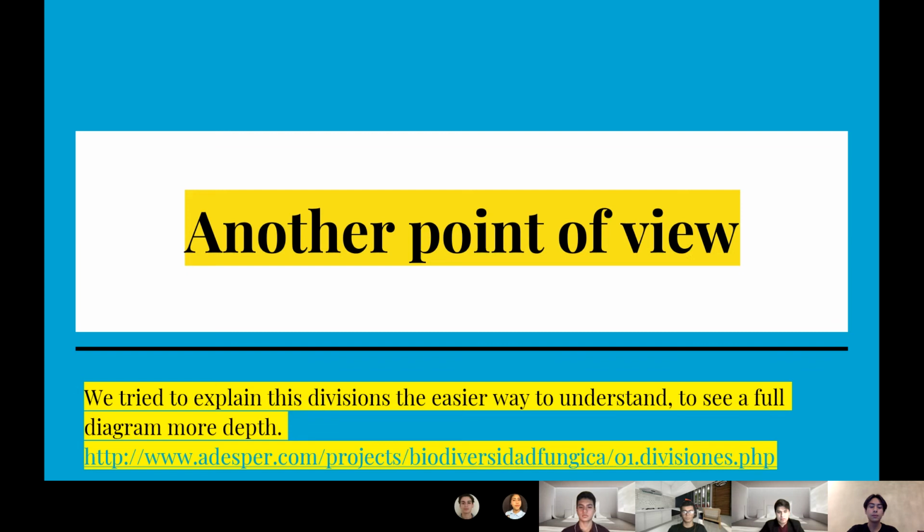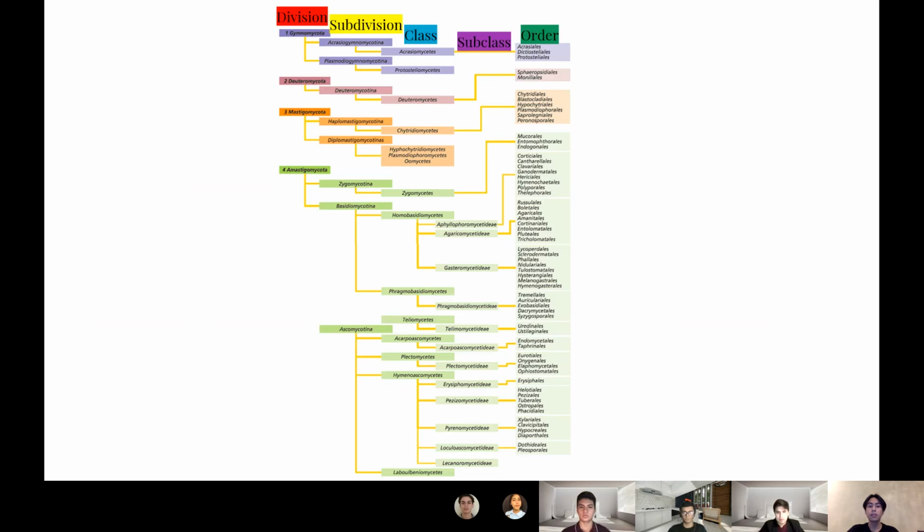Another point of view. In the link below, we can see another point of view of the divisions and other subdivisions of this topic. Here we have it. This diagram shows our divisions, subdivisions, classes, subclasses, and orders in a more extensive way.